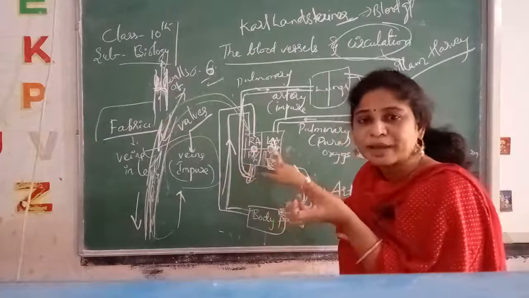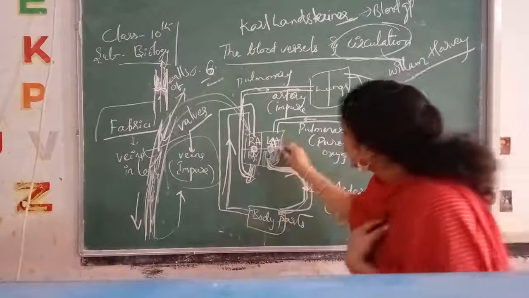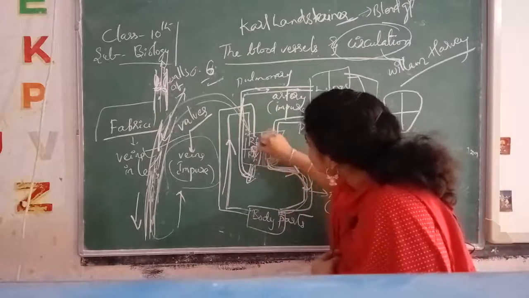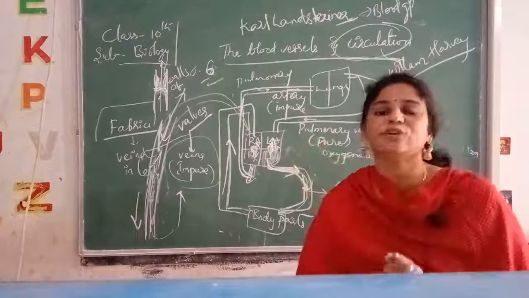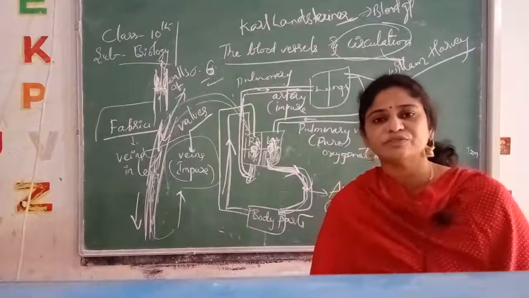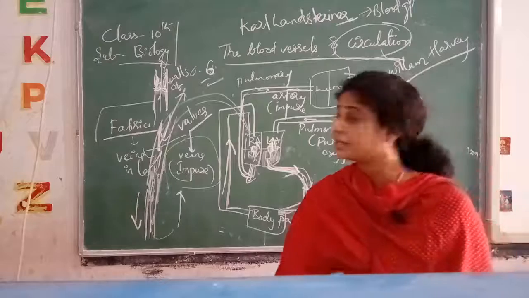Tricuspid and bicuspid valves are present here, so the blood did not move back into the auricles. Backflow did not occur during squeezing of the ventricles. That was observed by Harvey.